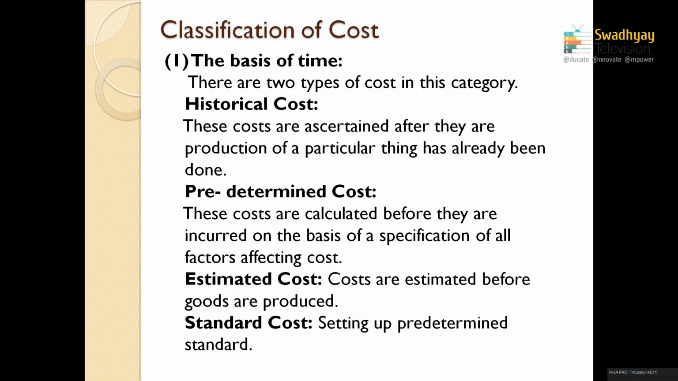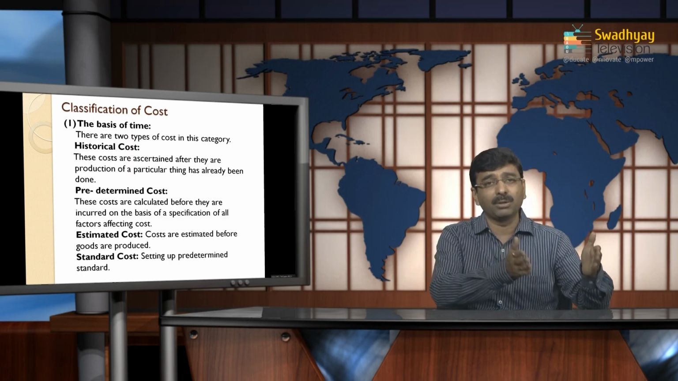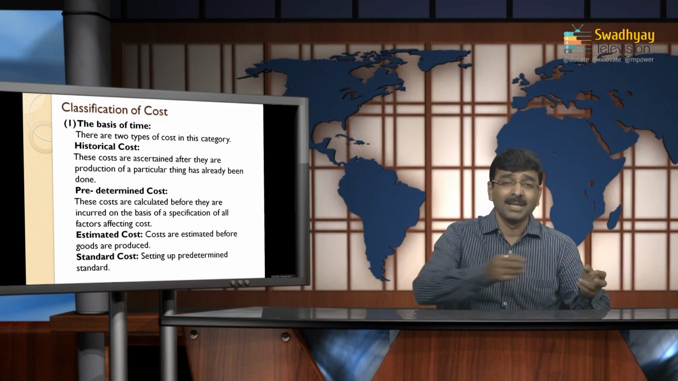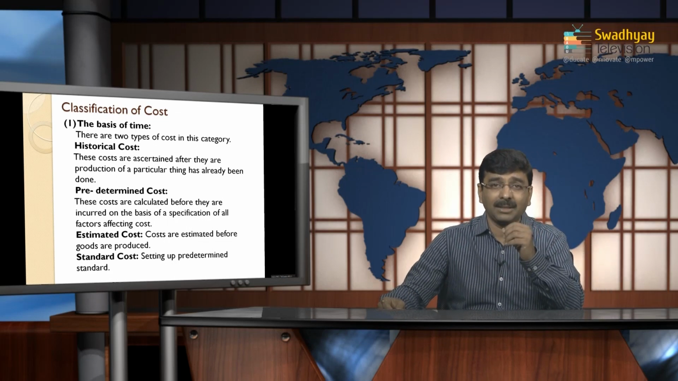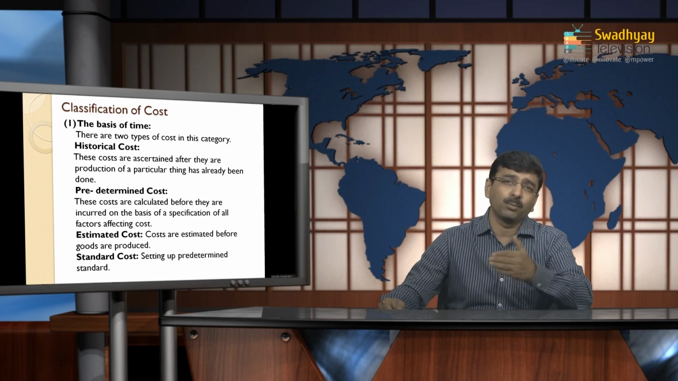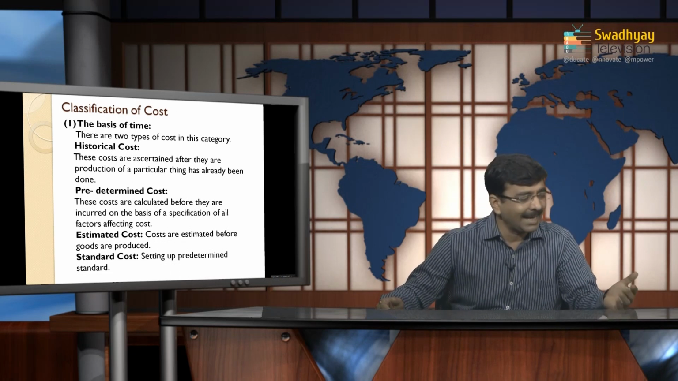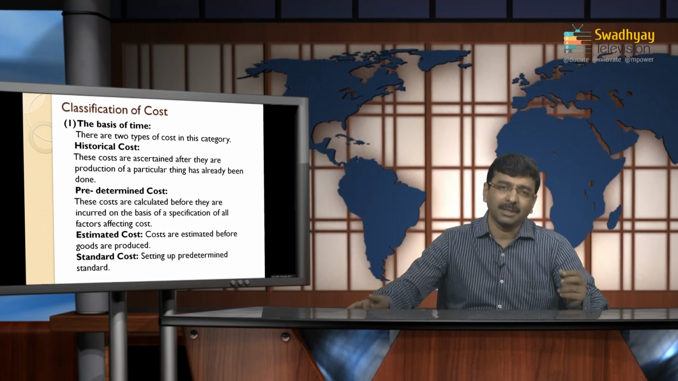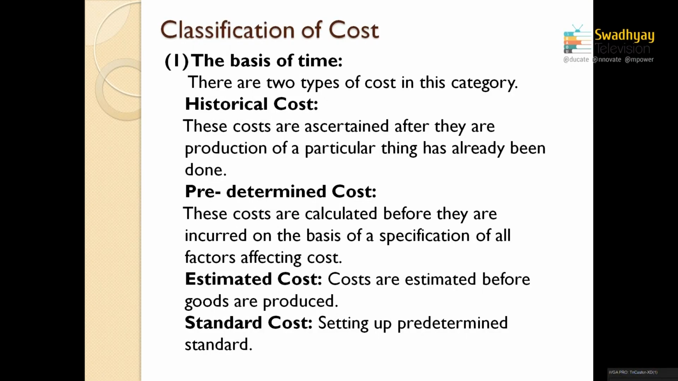And predetermined cost means the cost is calculated before it is incurred, on the basis of specifications. So the cost is identified and may be assumed on the basis of certain principles or factors. That is called a predetermined cost. The predetermined cost is also divided into two parts: one is estimated cost and the other one is standard cost. I want to give you one more thing, actual cost also.